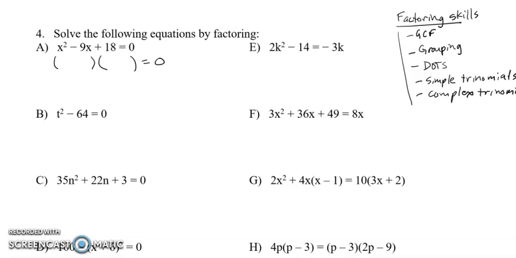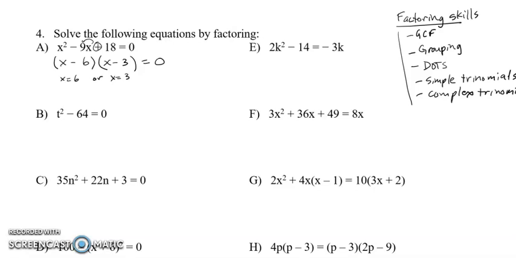This question is already equal to 0, so I just need to factor this simple trinomial. Factors of 18 that add to give 9 are 6 and 3. They're both going to be the same sign, and so my values are x is equal to 6 and x is equal to 3. Question E.